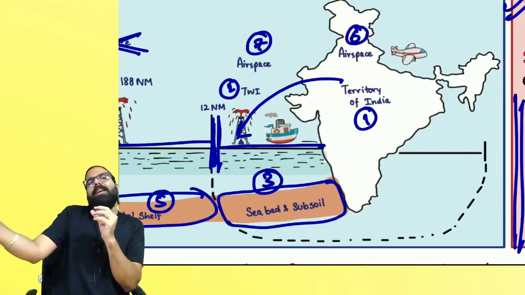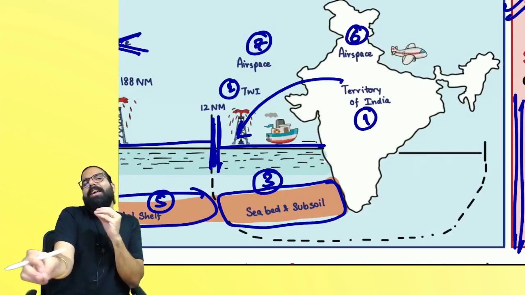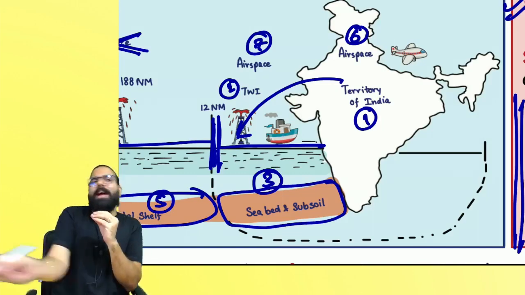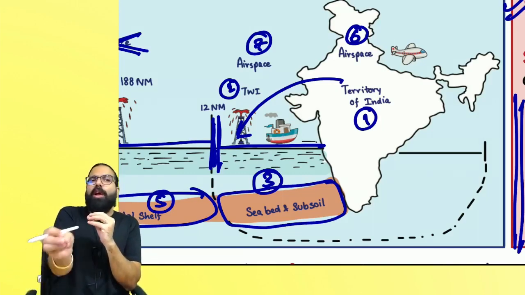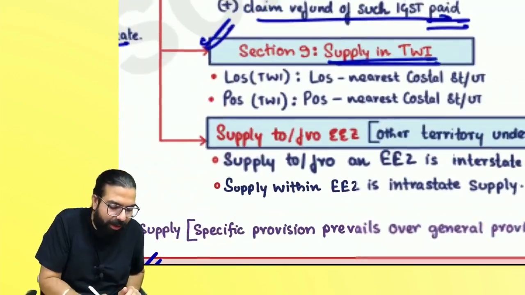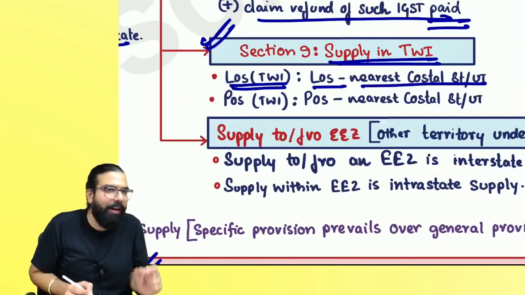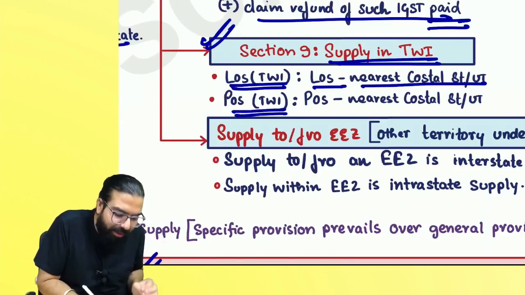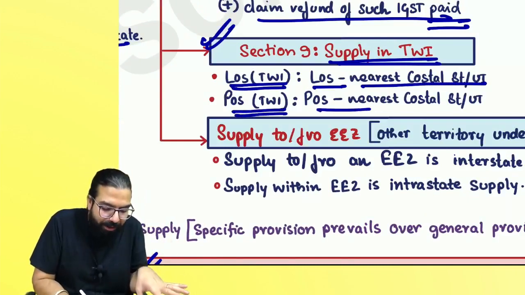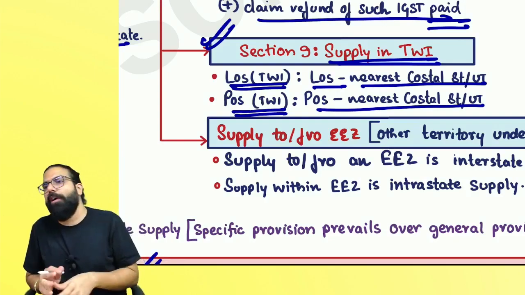Sir, if the supply is in the territorial waters of India, the supplier takes registration in the nearest coastal state. So the supplier location is always deemed to be the nearest coastal state. That is what is told over here. If LOS is in the TWI, LOS will be the nearest coastal state or UT. If POS is in the TWI, then POS will always be in the nearest coastal state or UT.